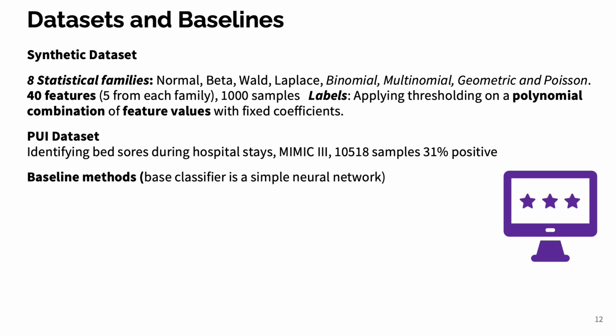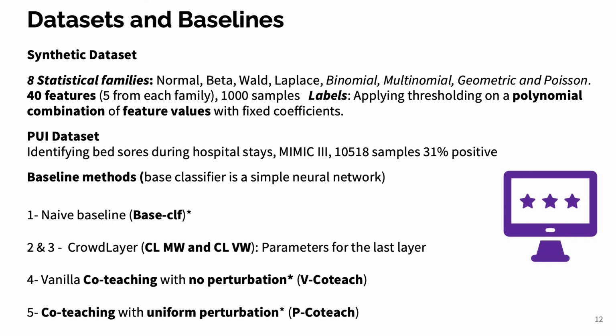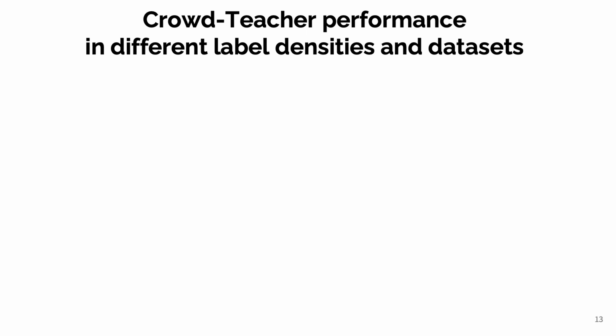Our baselines use a simple neural network with aggregated labels, Crowd Layer variants of matrix weight and vector weight with 2 and 4 parameters, CrowdTeaching with no perturbations or V-CrowdTeach, and CrowdTeaching with uniform perturbation or P-CrowdTeach. We repeated all our experiments multiple times across splits and used area under the precision-recall curve on the test set as the performance metric.